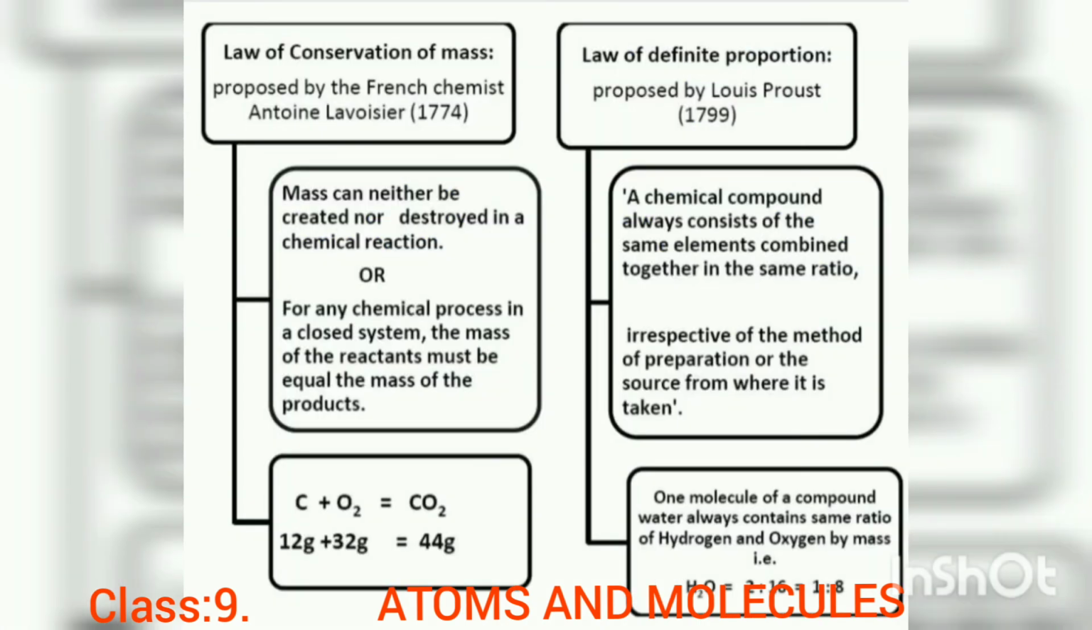Remember that 14:3. Again, this is a short note on these laws. The law of conservation of mass was proposed by the French chemist Antoine Lavoisier, and the law of definite proportion was proposed by Louis Proust. Mass can neither be created nor destroyed in a chemical reaction, that is the law of conservation of mass. A chemical compound always consists of the same elements combined together in the same ratio. For example, C plus O2 gives CO2: 12 gram of carbon and 32 gram of oxygen combine together to form 44 gram of CO2, carbon dioxide.